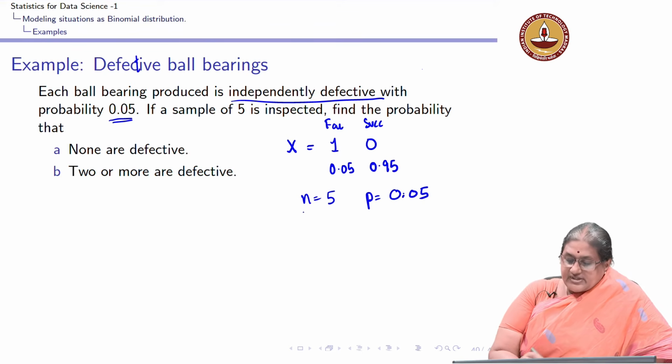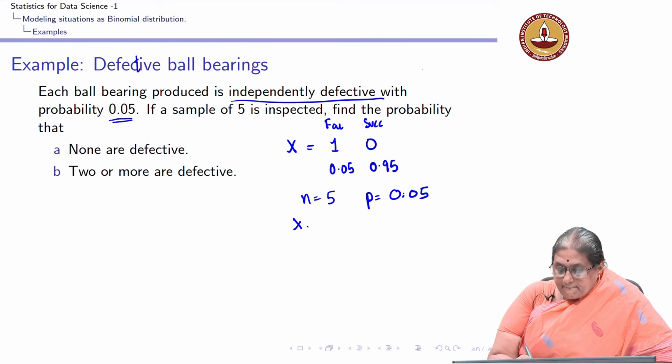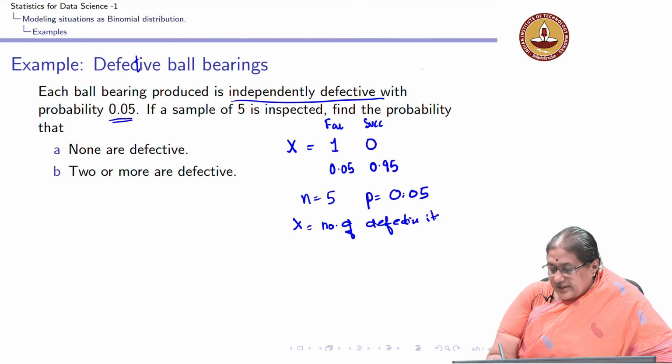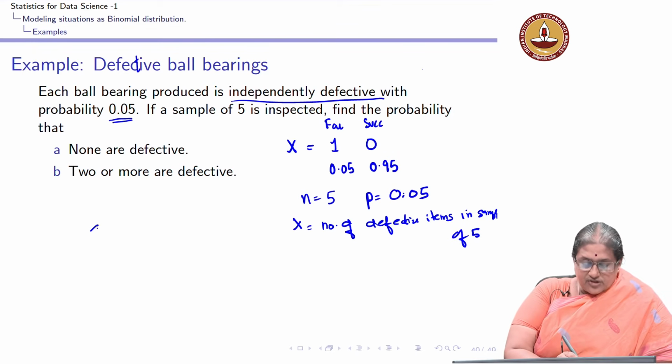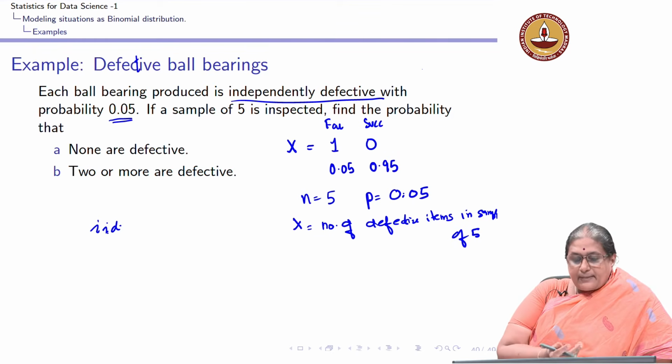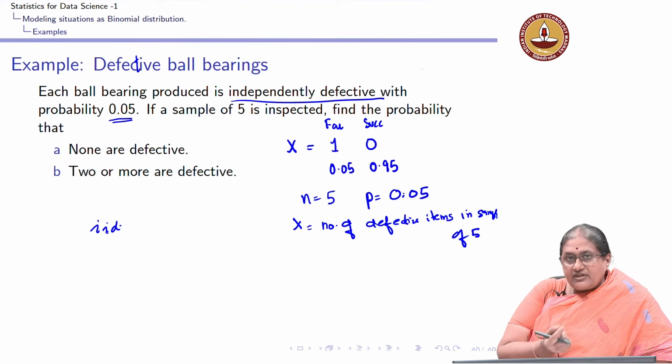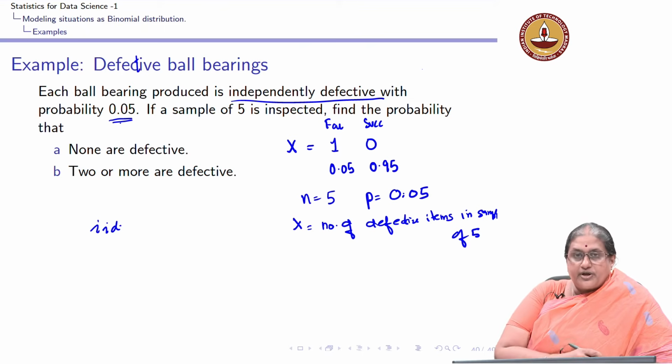So, what is the question? How am I defining it? Number of defective items in my sample of 5. First we need to check the IID. So, I take my first sample. The chance that the first ball bearing is defective is with a probability 0.05.